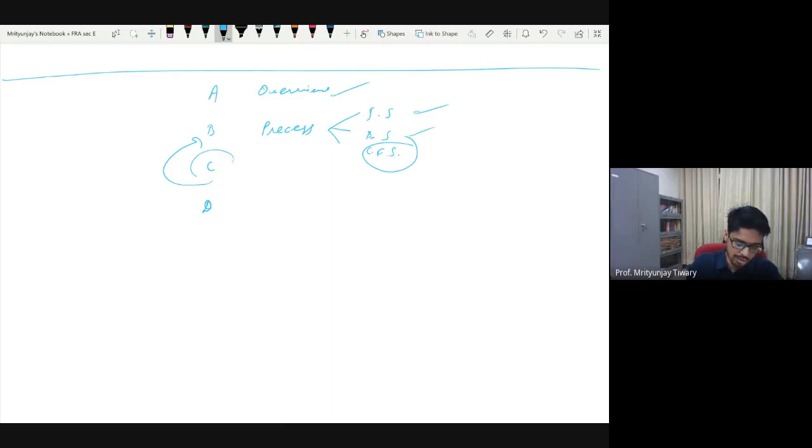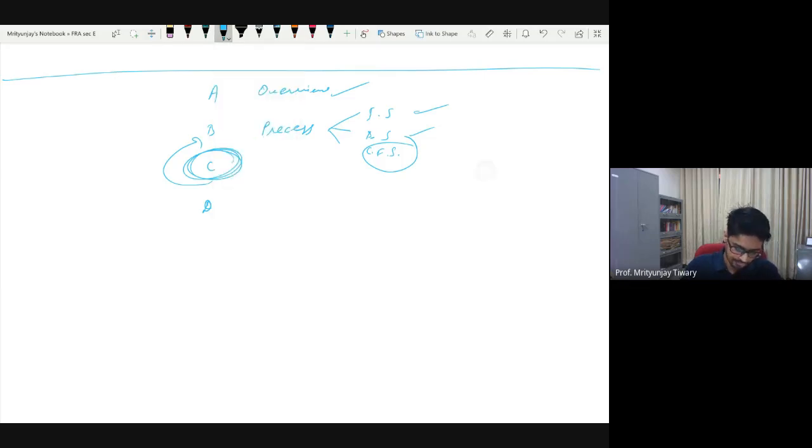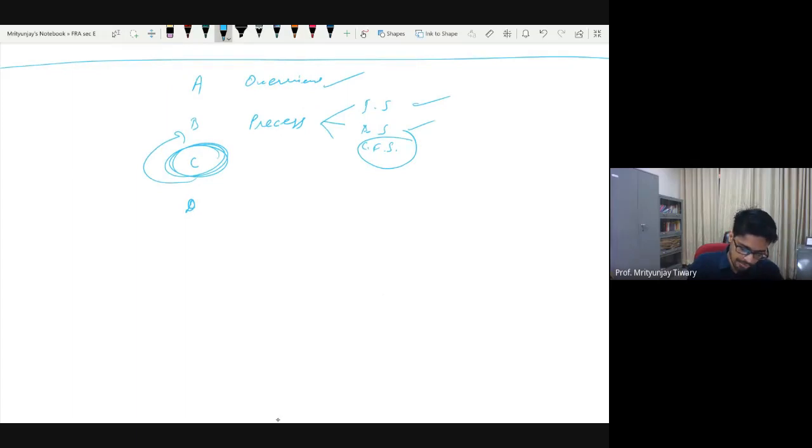And now we are moving to step number 3. Step number 3 was managerial discretion. Now what are we talking about in managerial discretion? Basically, we'll discuss 3 topics here. We'll discuss a topic called revenue recognition, which we will start today. Revenue recognition.